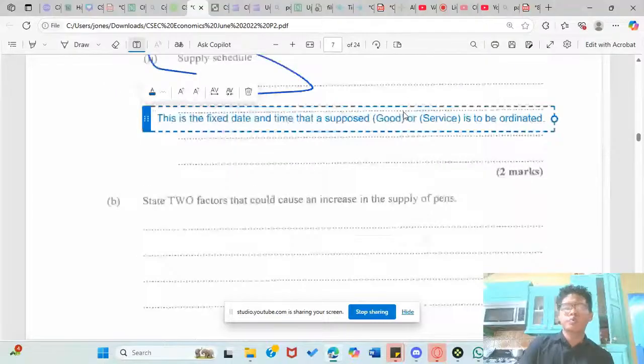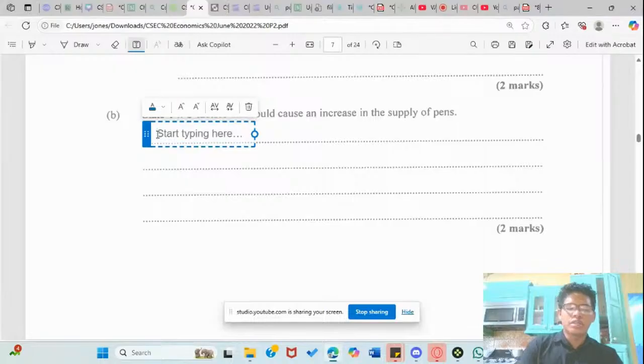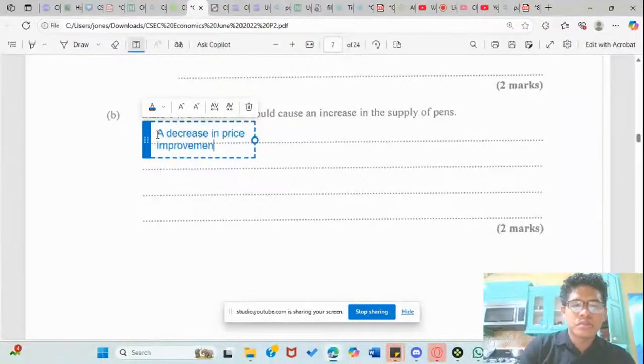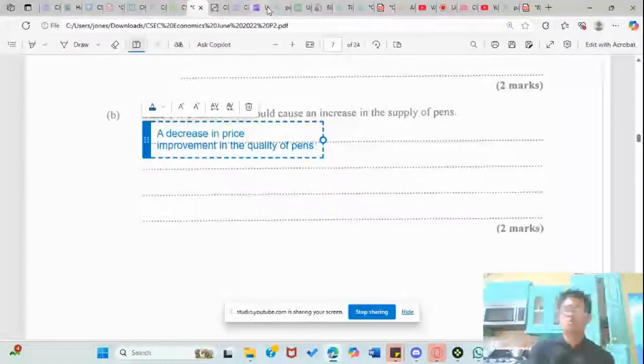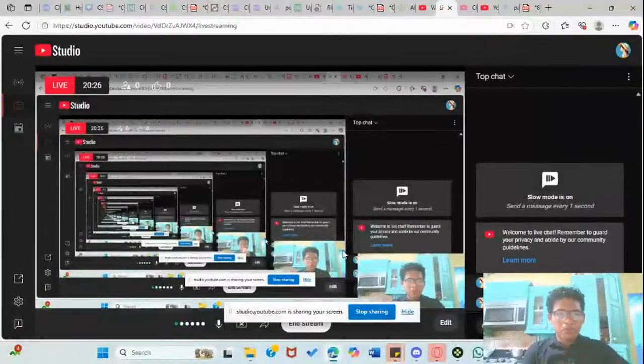State two factors that could increase the supply of pens. So obviously a decrease in price. This is one of the major factors. Improvement in the quality of pens. So that's two points we could easily use right off the bat. So hopefully everyone is following along with me.